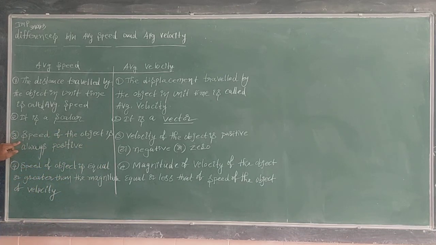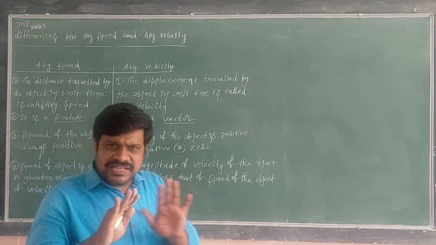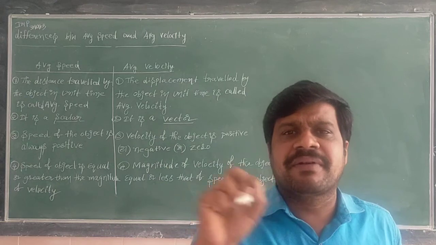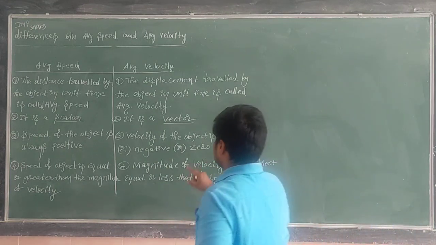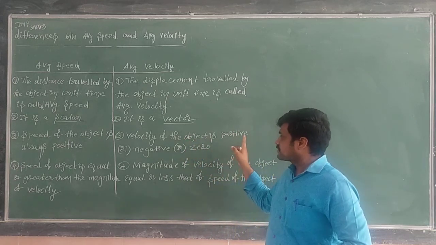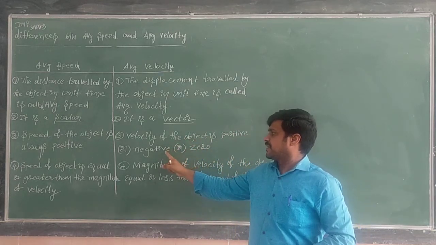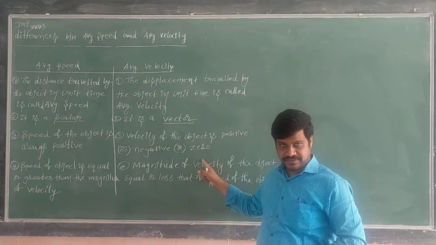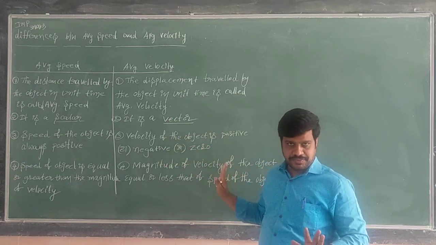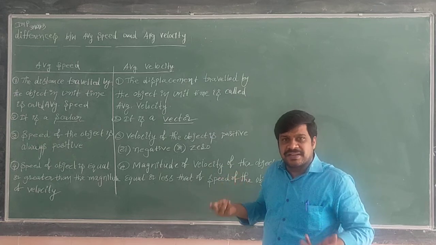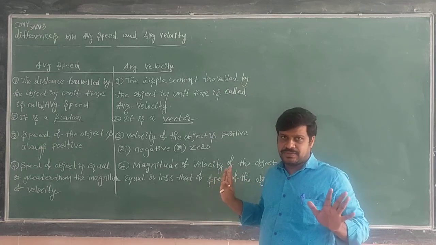Next, speed of the object is always positive. It is never zero or negative. But the velocity of the object can be positive, negative or zero. If the displacement is zero, velocity is zero.